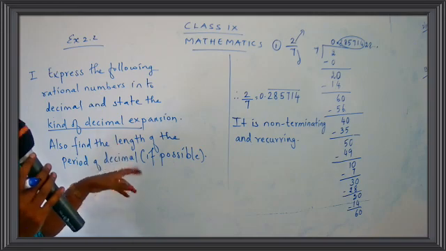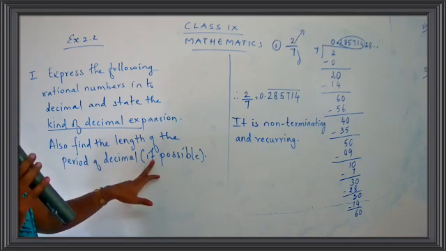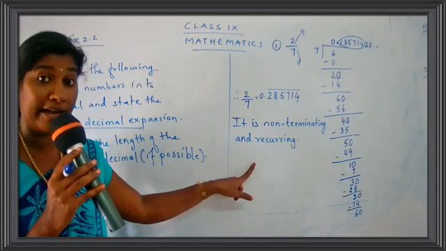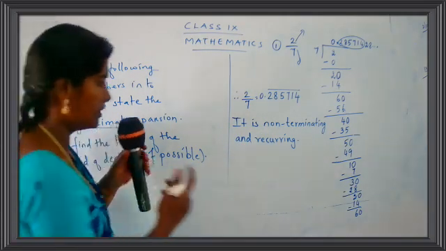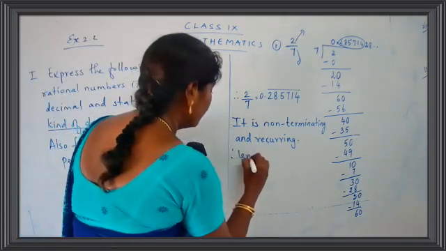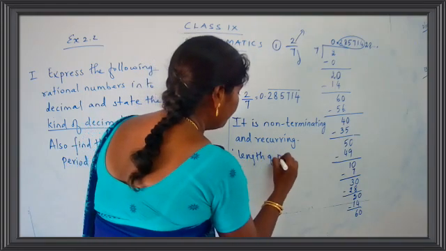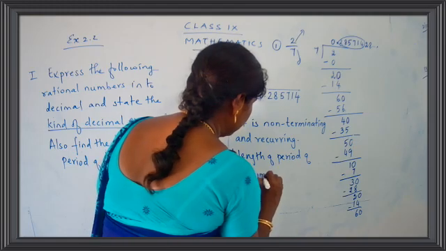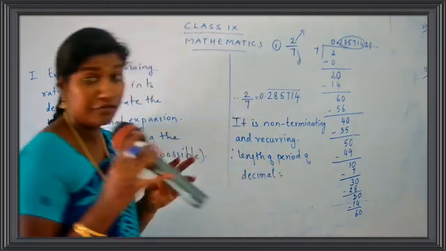Find the length. They are asking the length. I have told you if possible. When you have non-terminating and recurring, you can write the length of the decimal. So write down. Therefore, length of period of decimal is equal to, what is the length of the period? See here children.